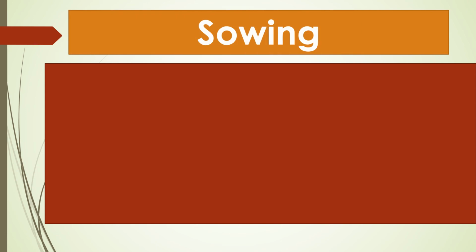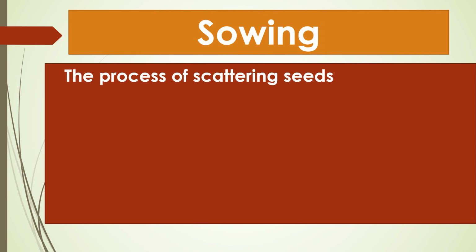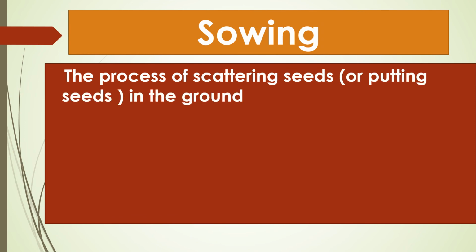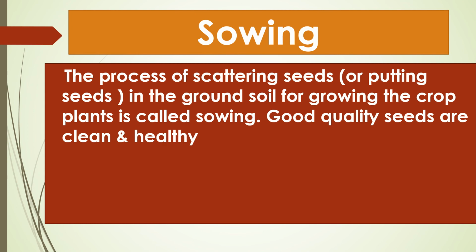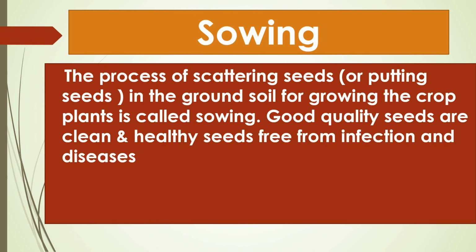Sowing. The process of scattering seeds or putting seeds in the ground soil for growing the crop plants is called sowing. Good quality seeds are clean and healthy seeds free from infections and diseases.